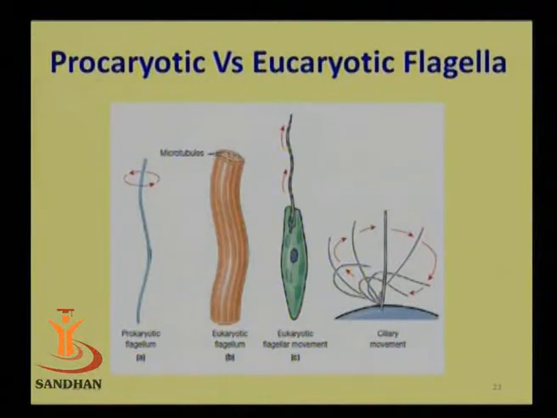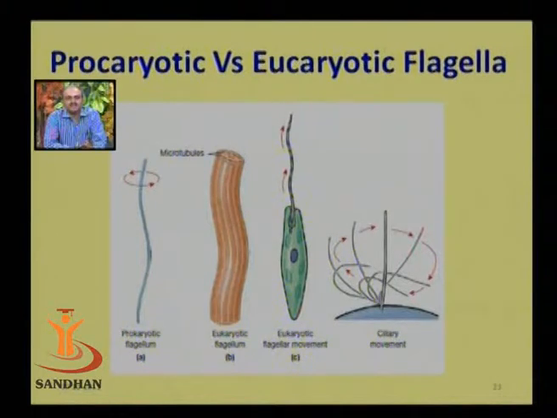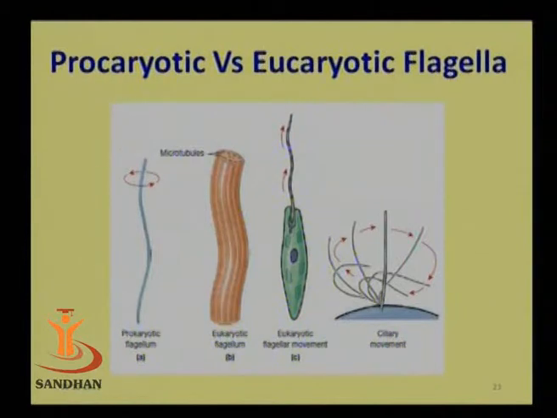You can see in the diagram that the first flagella is a prokaryotic flagella. The second diagram is of a eukaryotic flagella which is having microtubules. The third diagram is of a eukaryotic cell which is showing a flagellar movement. Now flagella of bacteria actually moves like a motor, as if I am driving a screwdriver. If you are moving a screwdriver to screw or unscrew something, you are doing that movement. The similar kind of motion is shown by the prokaryotic bacteria.